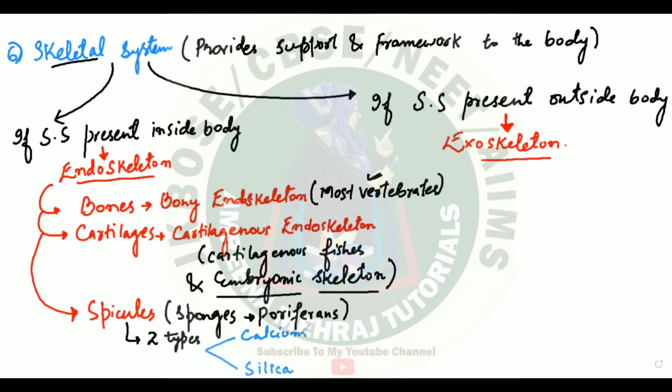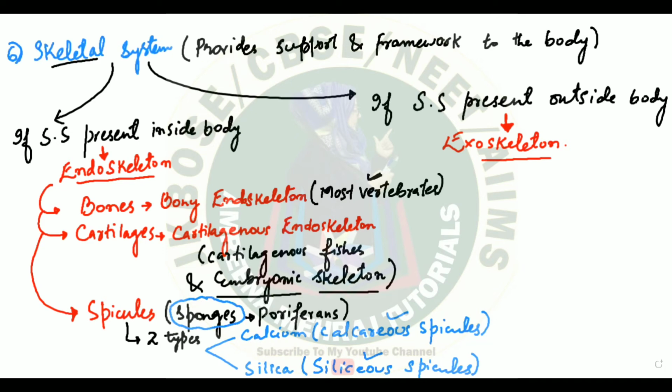Now calcium containing spicules, you will call them calcareous spicules. And silica containing spiny structures, they are called siliceous spicules. You'll find both calcareous spicules and siliceous spicules. You'll find these spicules in whom? You will find these spicules in sponges, which we also call poriferans.